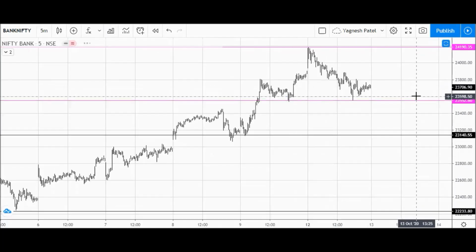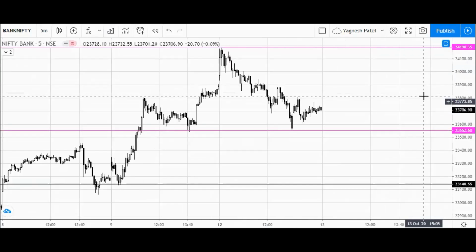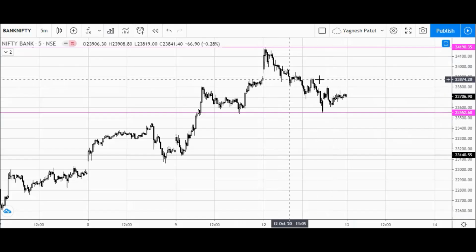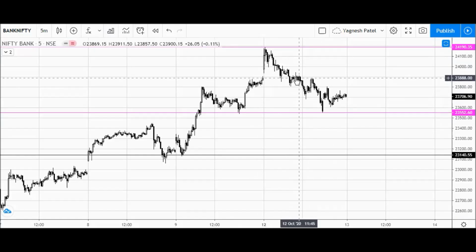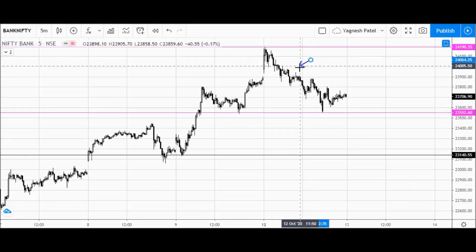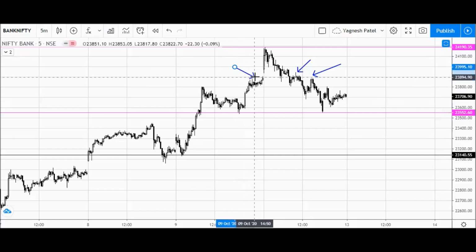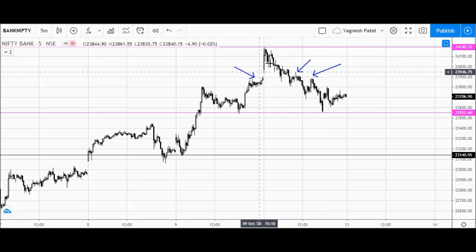Okay, and if I want to mark the level of resistance, I can say this is an area here. Here the price has been rejected, and here also, and we have seen a good resistance here also, and then it broke out in the morning session in the opening.